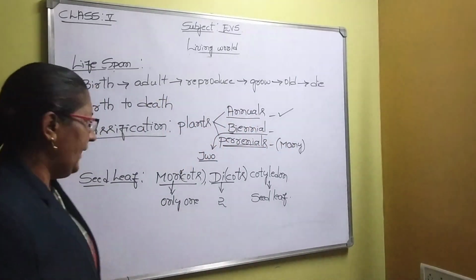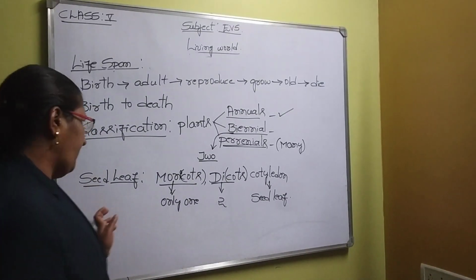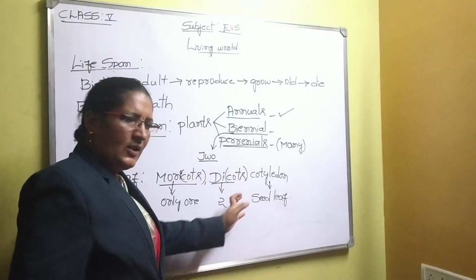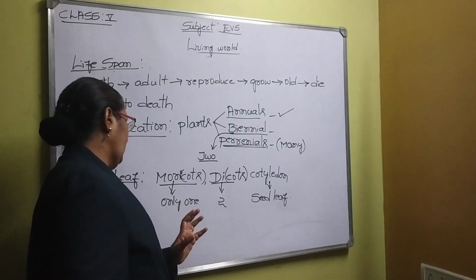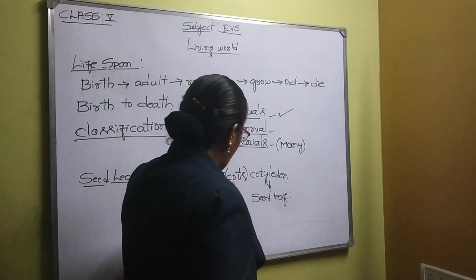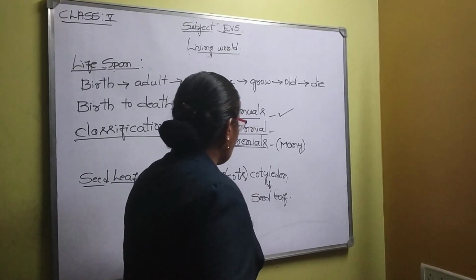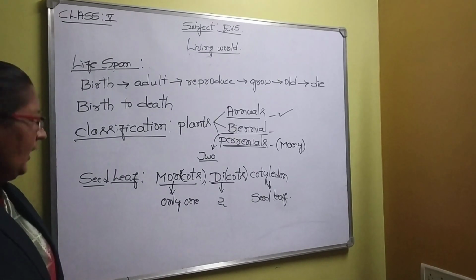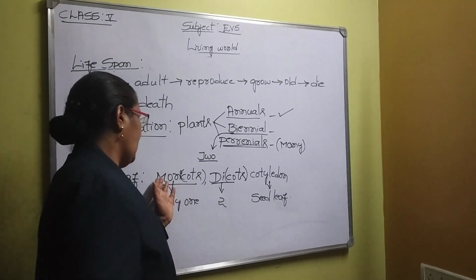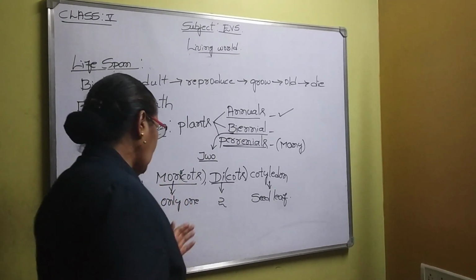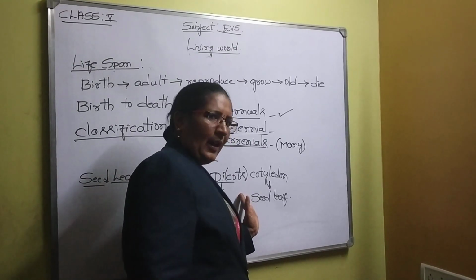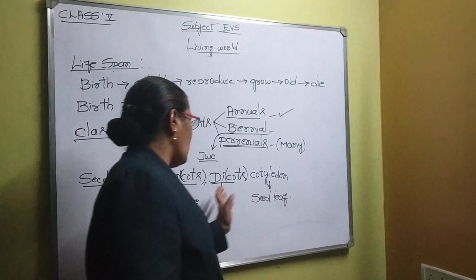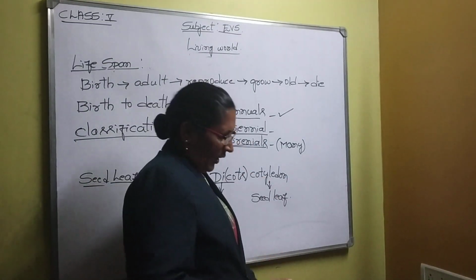Based on seed leaf, we can classify the plants into two categories. They are called monocots and dicots. Mono means only one single cotyledon, di means two. So dicots will have two cotyledons, whereas monocots will have only one cotyledon. Examples: rice, ragi, jowar for monocotyledon. For dicotyledon, all types of grams, which includes red gram, black gram, etc.